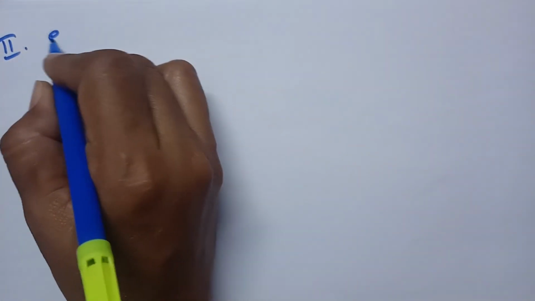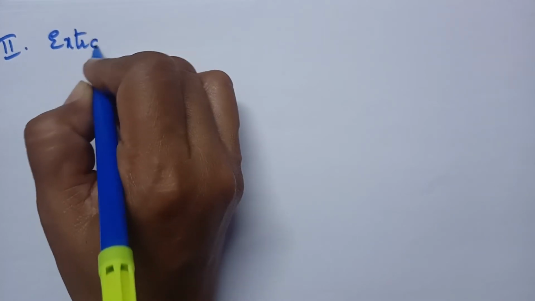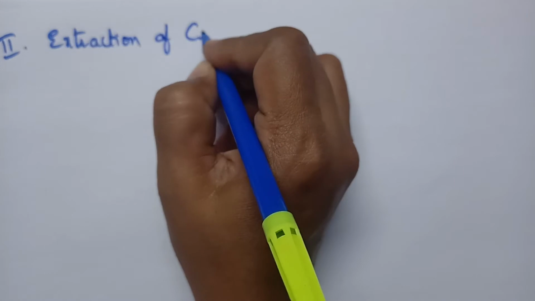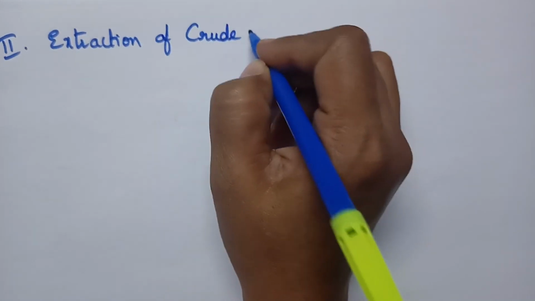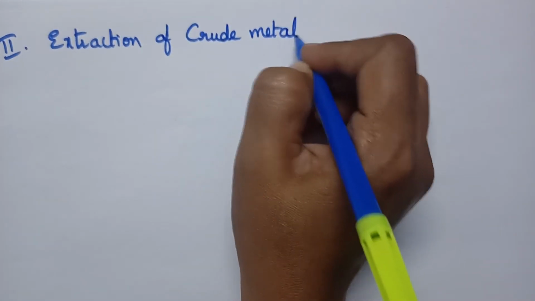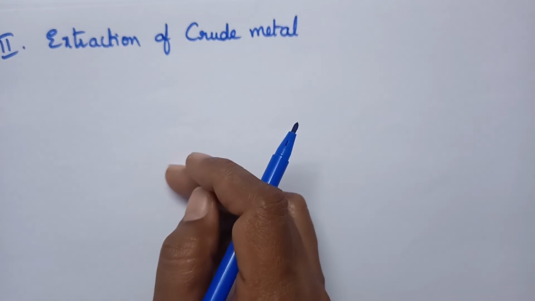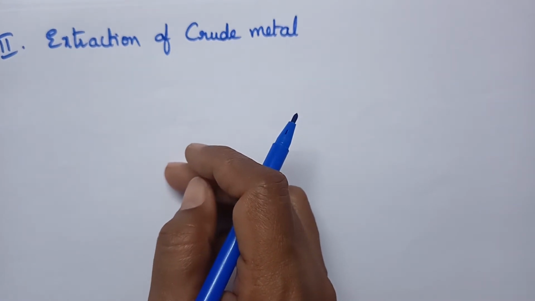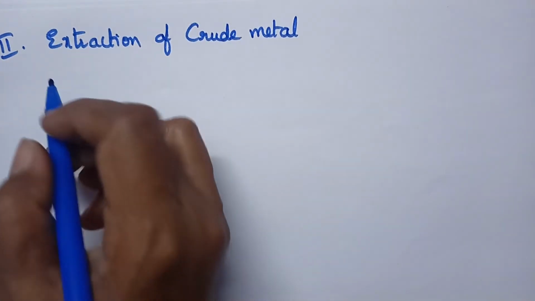The second step generally involves the extraction of crude metal. During the extraction of crude metal, different methods will be followed.